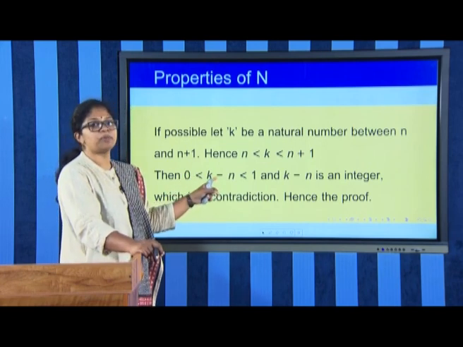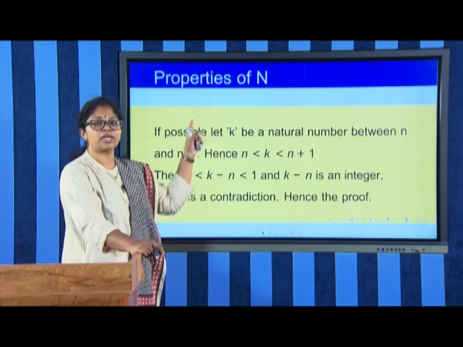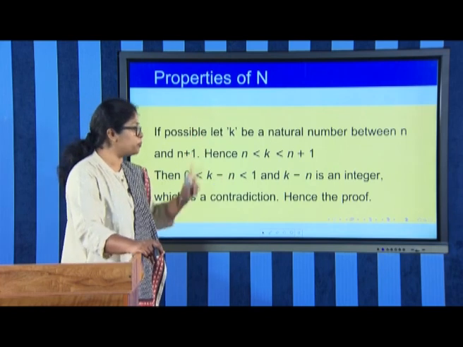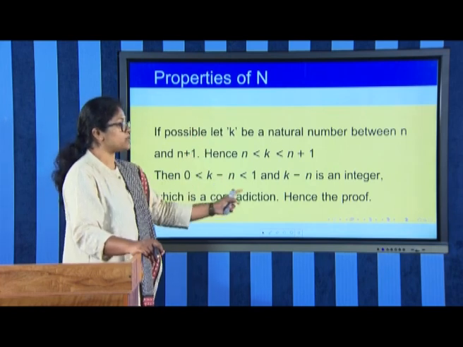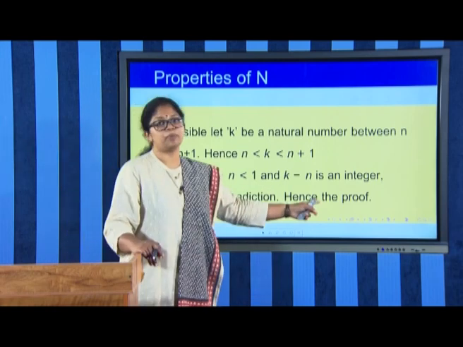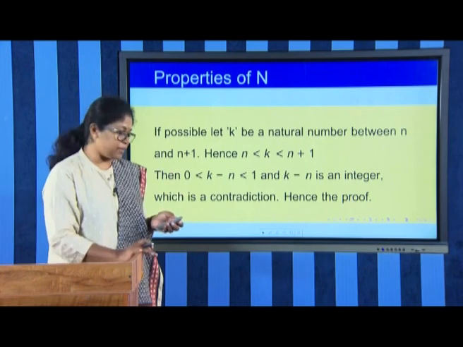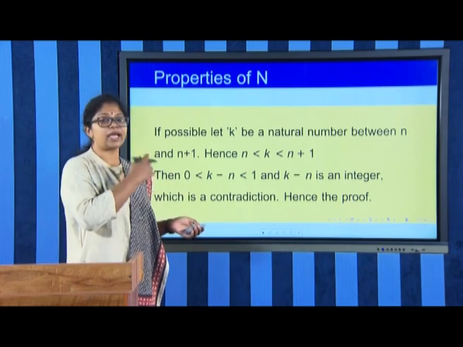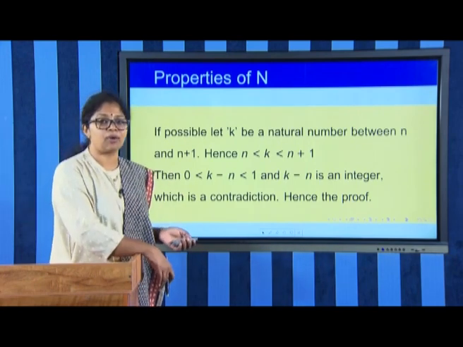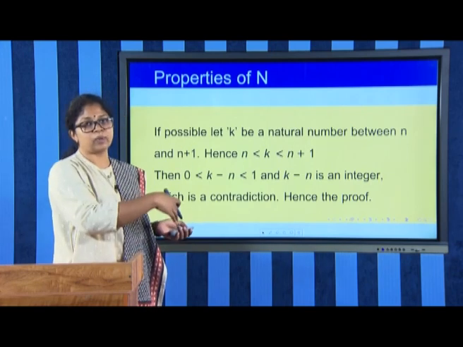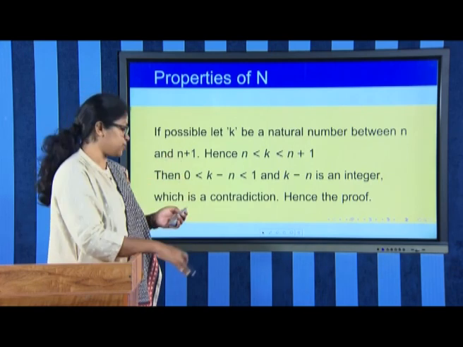But then what happens? There exists an integer between 0 and 1, which is a contradiction to the statement that we have just now proved. And so, we arrive at a contradiction, and hence the proof: there exists no natural number between n and n plus 1. That is why we arrange the natural numbers in the increasing order. 2 comes after 1, 3 comes after 2, and so on.